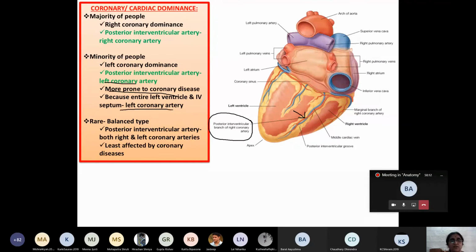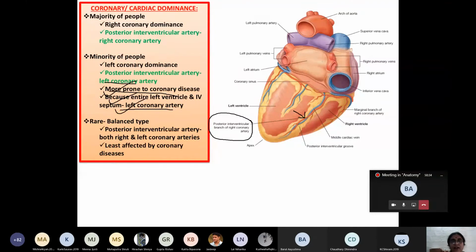Those individuals have left coronary dominance, meaning the posterior interventricular artery arises from the left coronary artery. This is the reason behind it.